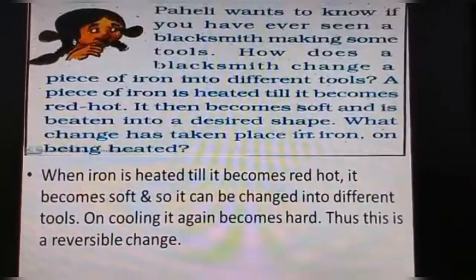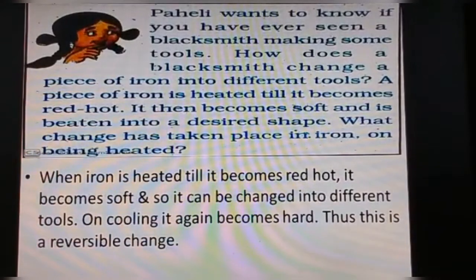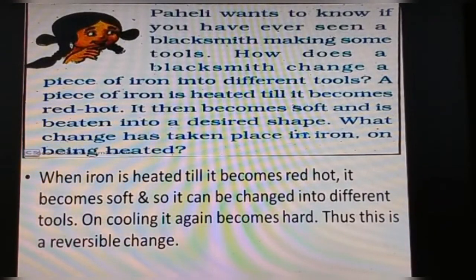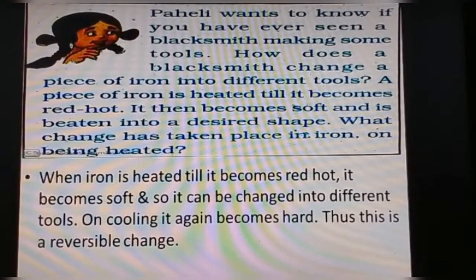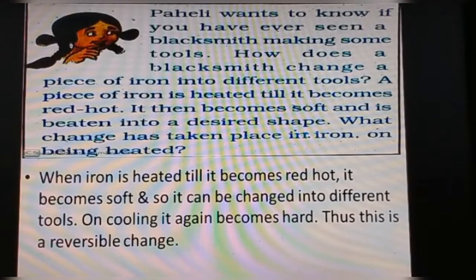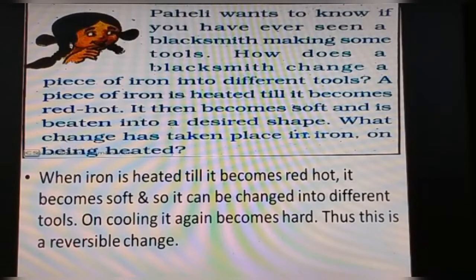Yes. Now, Paheli wants to know if you have ever seen a blacksmith making some tools. How does a blacksmith change a piece of iron into different tools? A piece of iron is heated till it becomes red hot. Then what happens? It becomes soft when it becomes red hot, and thus it is beaten into a desired shape.